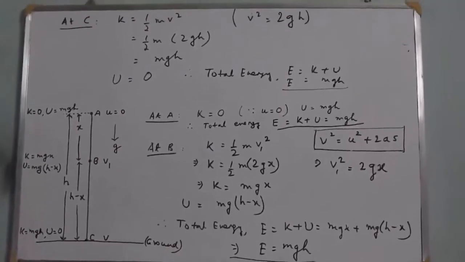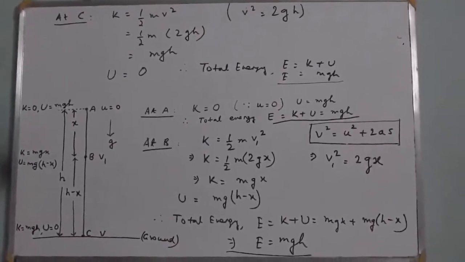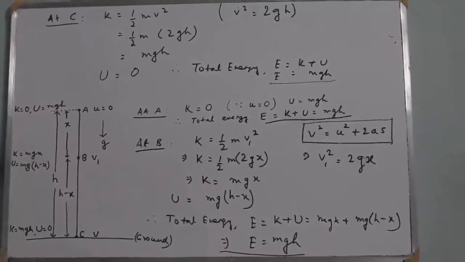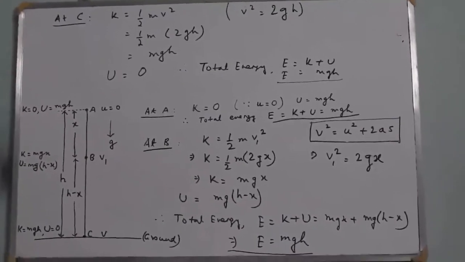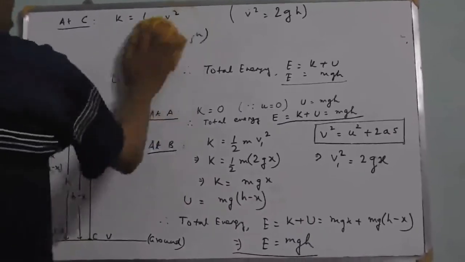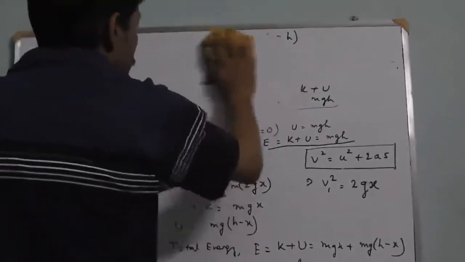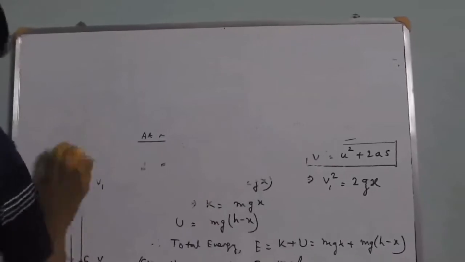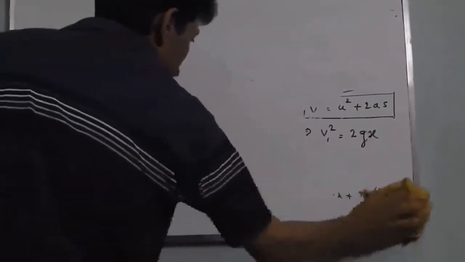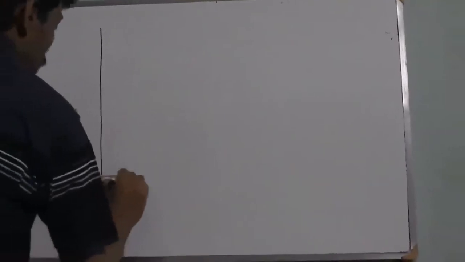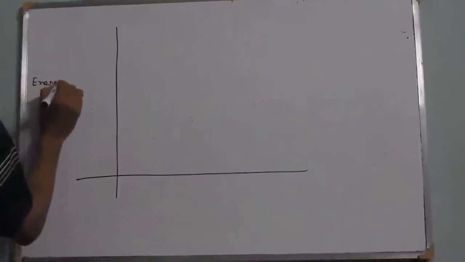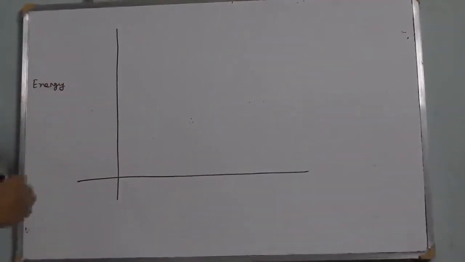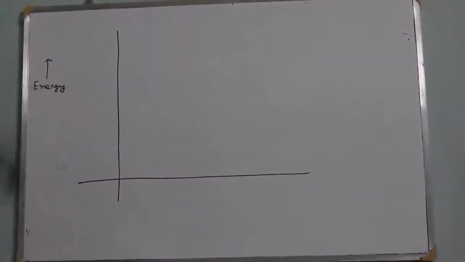If you represent this equation graphically, then we can draw a graph between the total energy and the height above the earth's surface. Along the y-axis we plot the total mechanical energy.